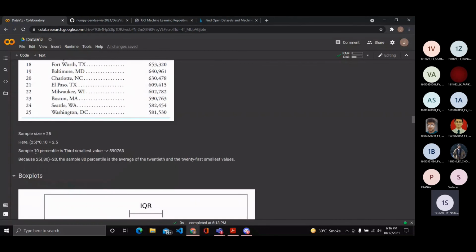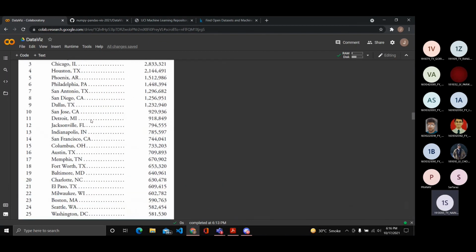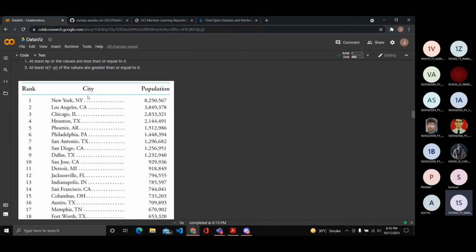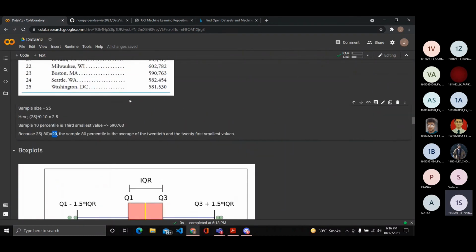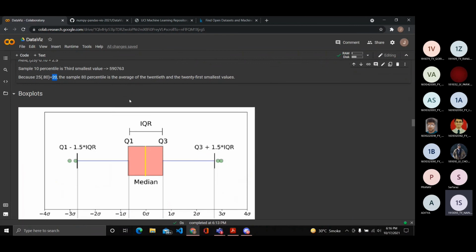Therefore, the 10th percentile is the third smallest value, which is 590,763. The same concept can be used to find the 80th percentile, but here, as this is an integer, you'll find that both the 21st smallest and the 20th smallest, that means the 5th and 6th respectively, satisfy these two conditions. Therefore, we'll have to take a mean. These are the very basic concepts that we have learned in school as well. So let's build off of that.